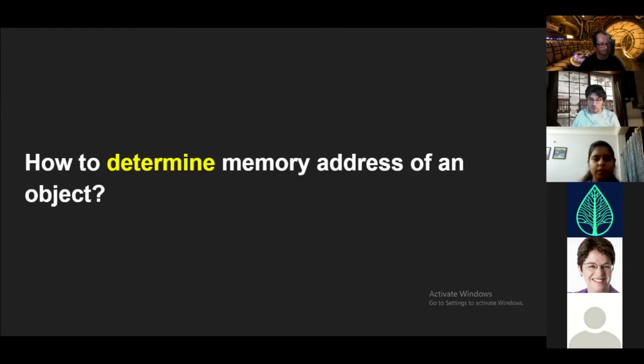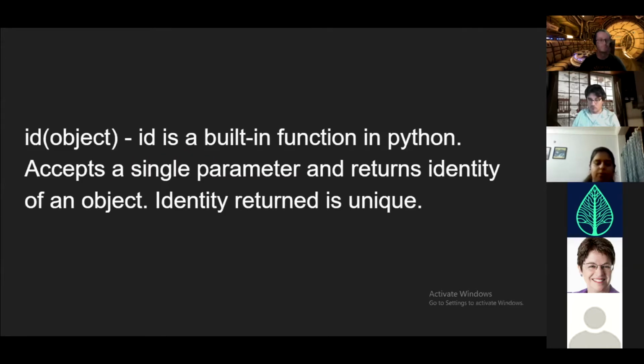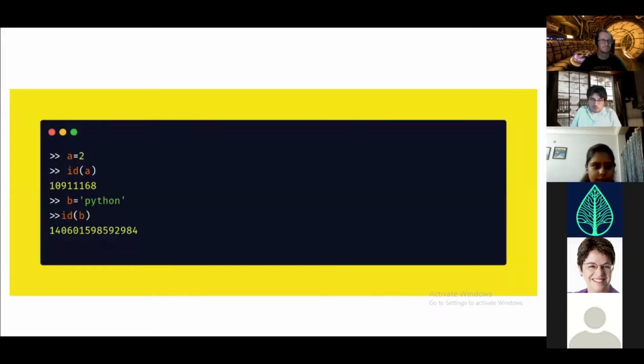Now, are you all wondering how we determine a memory address? In Python, there is a built-in function named id. id accepts a single parameter and returns a unique identity. Here is one example. I can do a = 2, id of a, and it returns a unique number. Similarly, I can do b = "Python", a string, and again try id(b), and again a unique identity gets returned. So id is a built-in method in Python that helps us in determining the memory address.